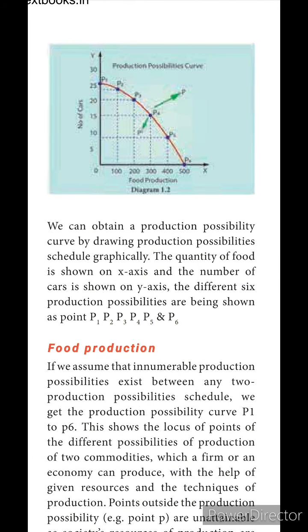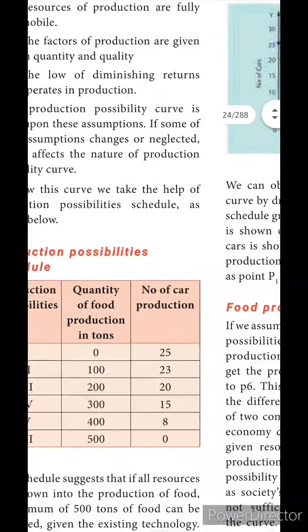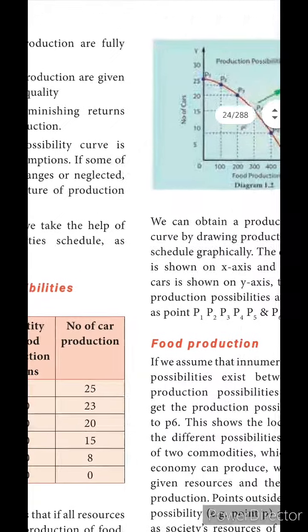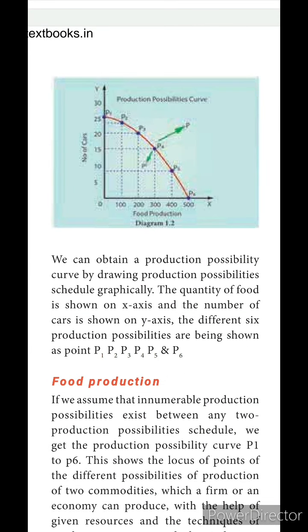From the graph we may learn that we can obtain a production possibility curve by drawing the production possibility schedule graphically. From this schedule alone we get this graph. First check that when food production is 0, the number of cars is 25, isn't it?